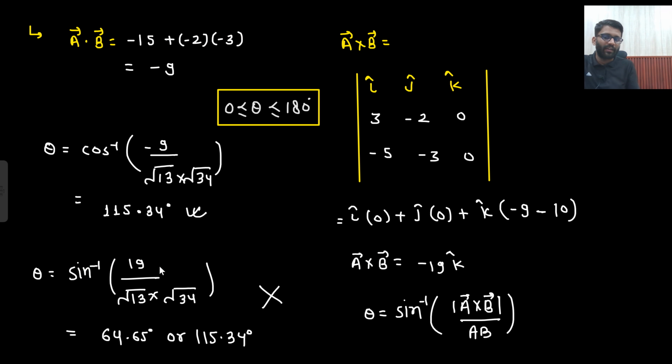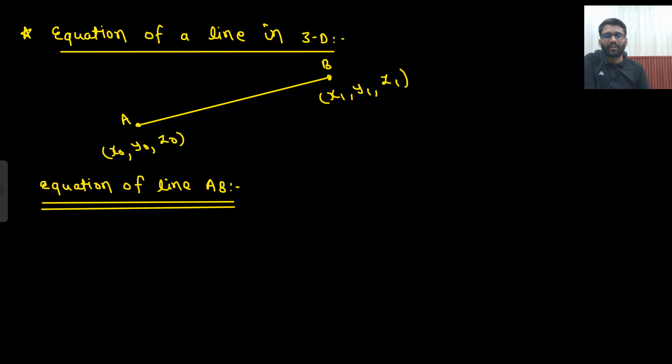If sine is always positive, that means it can give you two possible answers, which is a problem for you. Here also you get to know that it was positive, so it was giving me two possible answers. That I don't want. So sine I am not going to use, I am going to use cos. Here I am getting ambiguity. Ambiguity means some error possibility is there. So that's why I am never going to use sine. I am going to use cos only. This thing is clear. Okay, let's move to the next topic.